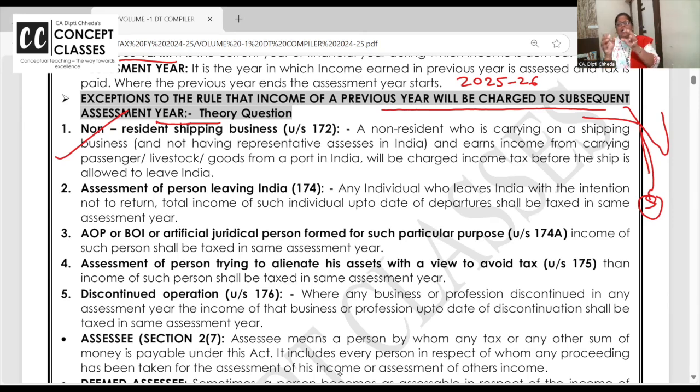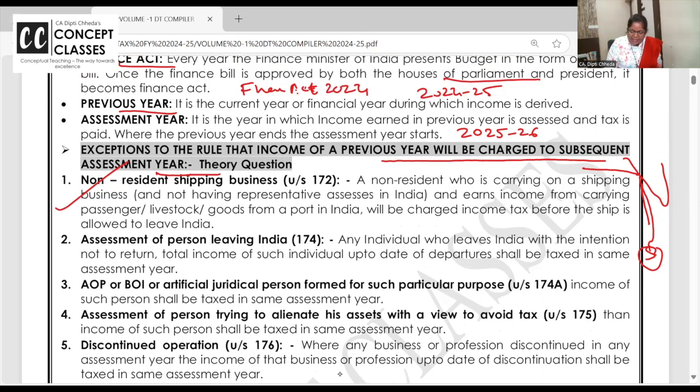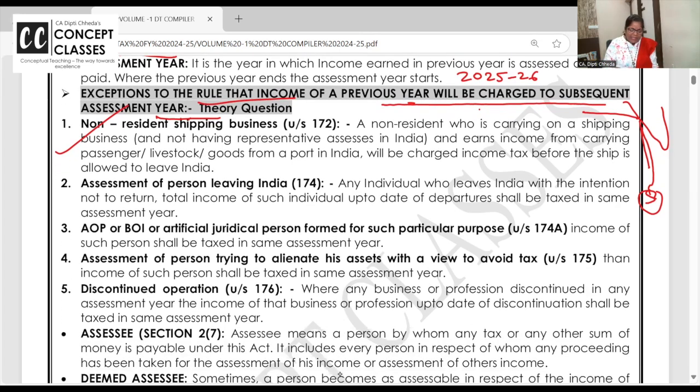A non-resident shipping company coming to India is there on the port for 4 days. Whatever they have earned, there's a way to estimate income, calculate and pay the tax now itself, get the tax clearance certificate, and bye bye. So, can I say it is an exception to the rule that previous year's income will be charged in the subsequent year? The exception means it will be charged in the same year. Non-resident shipping company.